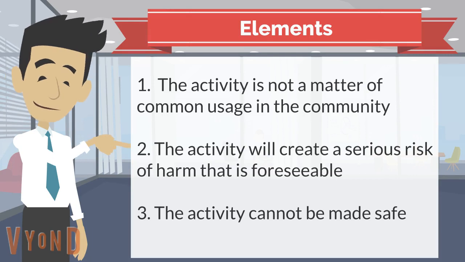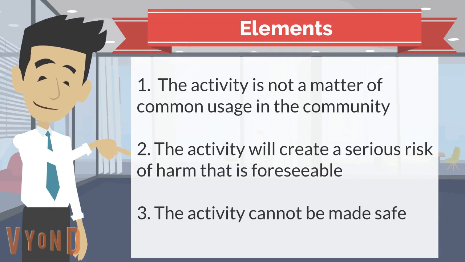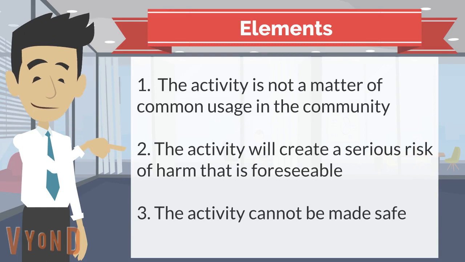The actual breach can be pulled from the facts. Like most other torts, causation, actual and proximate cause are considered. Foreseeability and proximate cause can cut off liability in these cases.